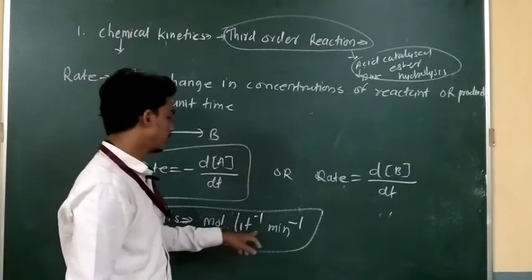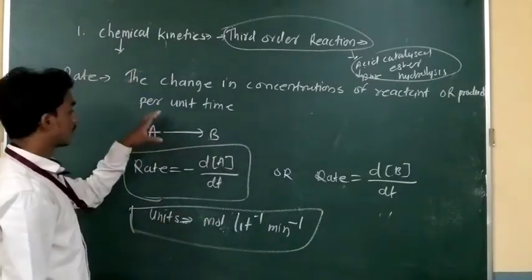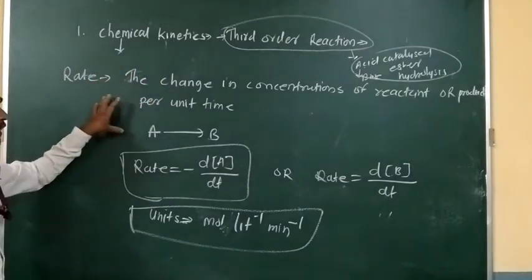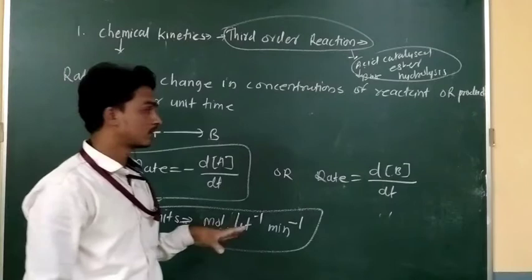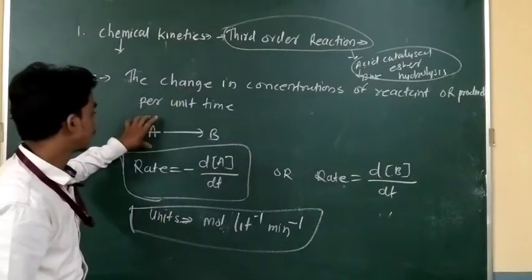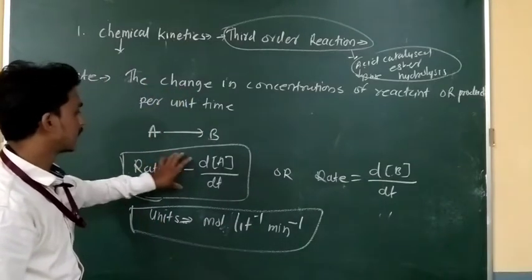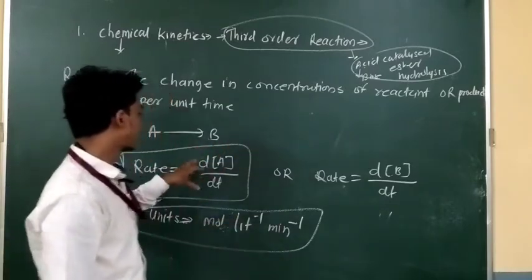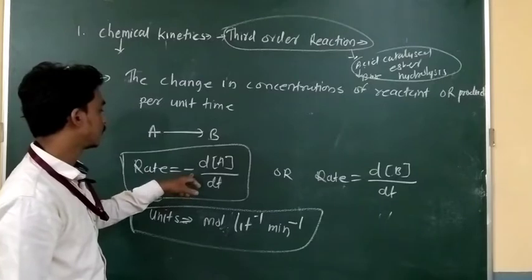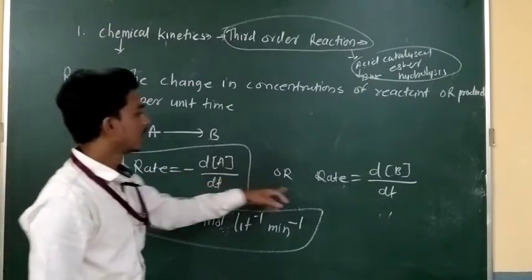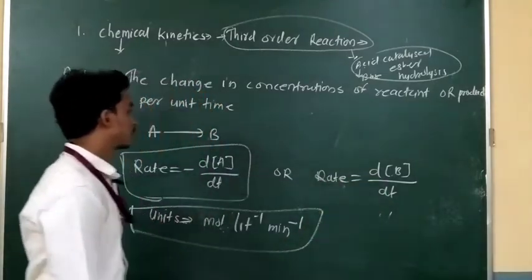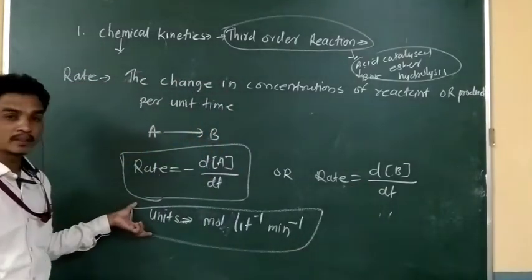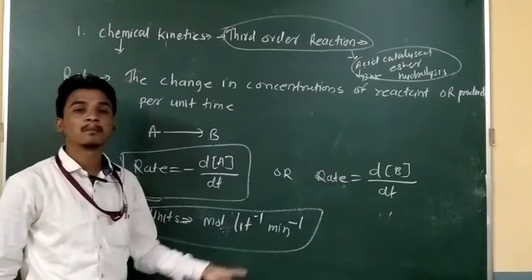This is all about the rate, and we have to know the definition of rate. You can write the rate for any reactant or product. For the reactant, remember the negative sign, and for the product you write it like that. And the unit for the rate is moles per liter per minute.